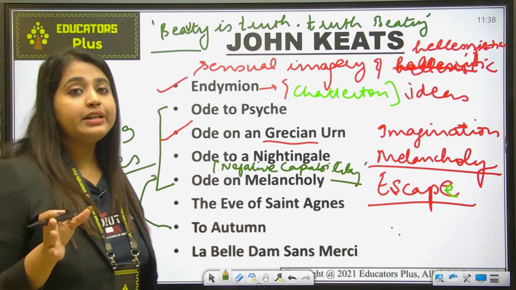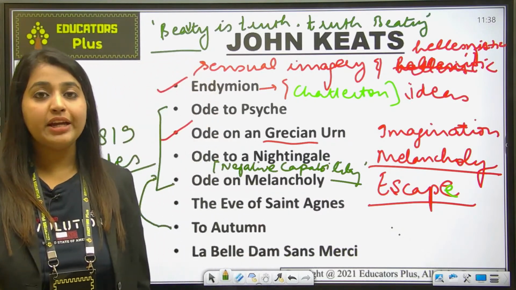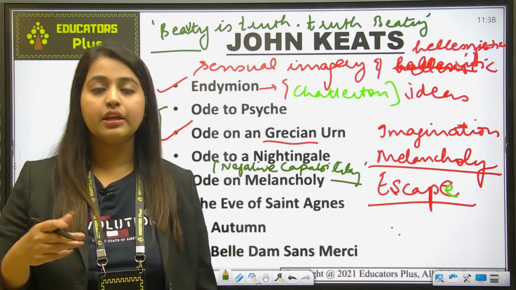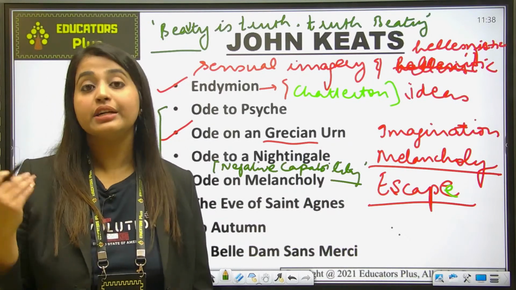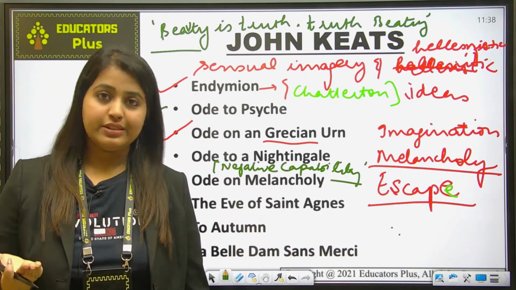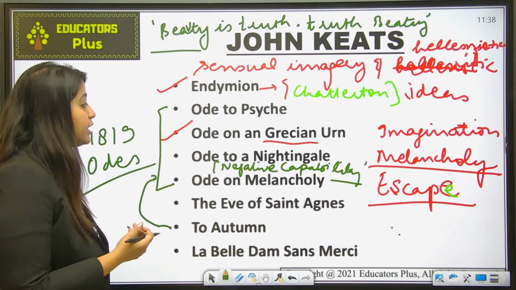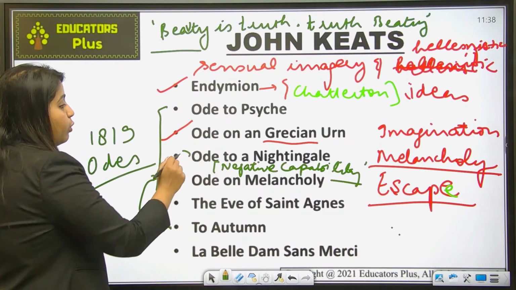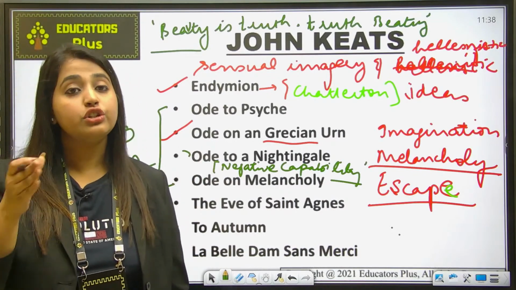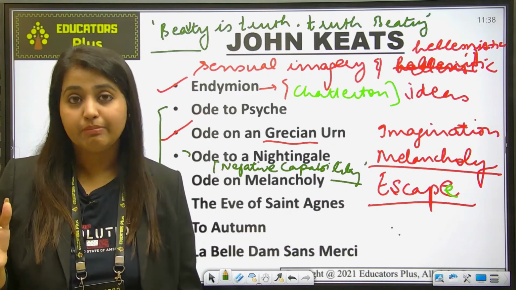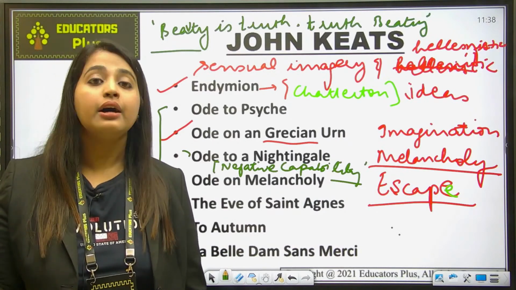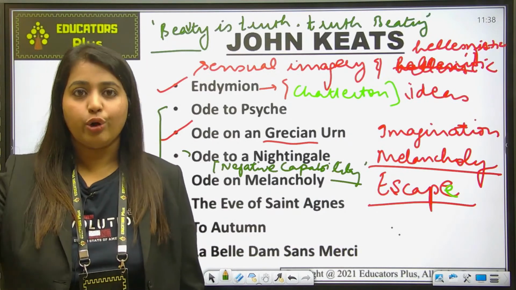Negative capability is a concept that was made famous by Keats, and it means that whenever an author imagines something, all the doubts, misconceptions and uncertainties that come should be accepted as they are, without applying logic or reason. This idea of negative capability is seen most in Ode to a Nightingale. This poem by Keats shows the immortal nightingale and a mortal man. The nightingale was immortal, and the mortal man was mortal, like normal people like us.